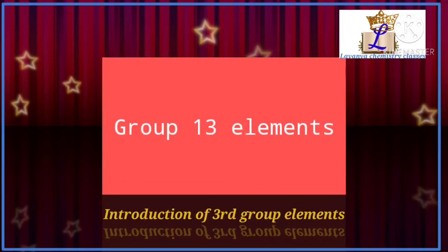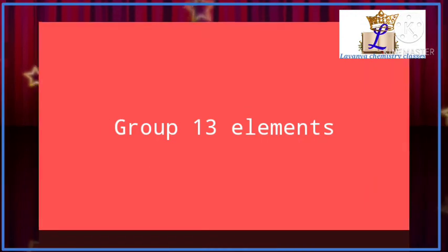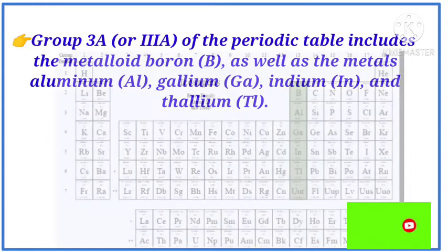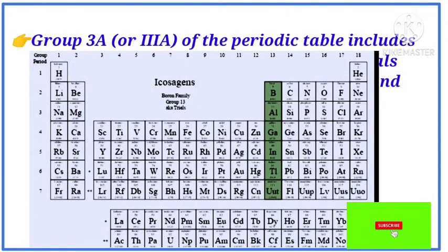In this session, we can understand the concepts of introduction of third group elements. The third group elements are taken from P block elements, grade 11th. Group 3A of the periodic table includes the metalloid boron, as well as the metals aluminum, gallium, indium and thallium. So, the right side of the periodic table has group numbers 13, 14, 15, 16, 17.